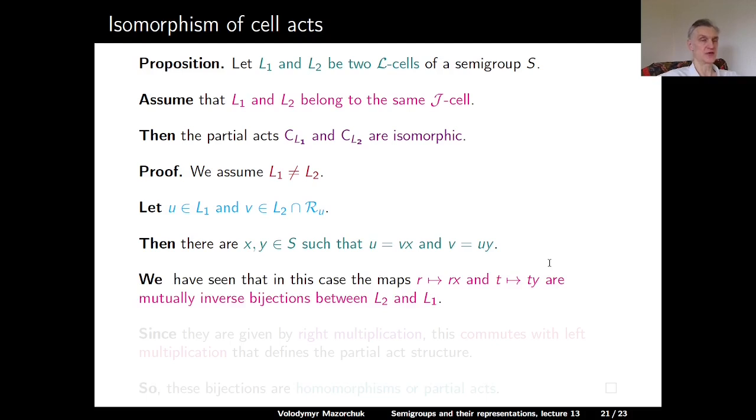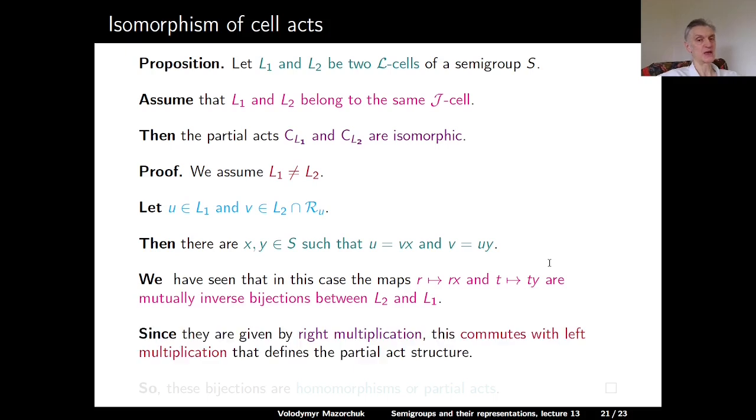And then we have seen, when we discussed Green relations, that in this case the maps which send r to rx and t to ty are mutually inverse bijections between L2 and L1. And these maps are given by right multiplication, and this of course commutes with left multiplication, and so these maps commute with the left multiplication which defines the partial act structure. So these maps are also homomorphisms of partial acts. So we have bijective homomorphisms of partial acts, so these are mutually inverse isomorphisms.